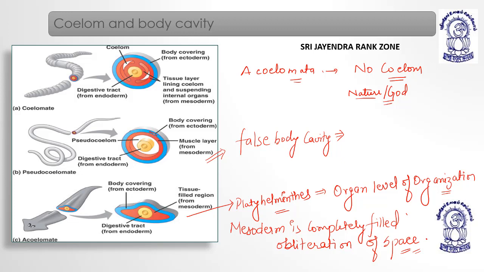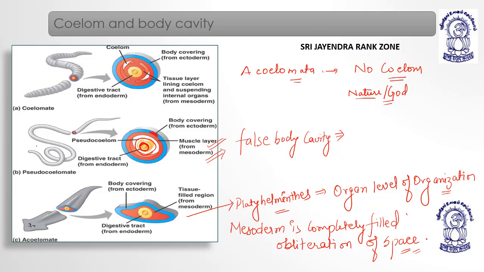this is the ectoderm, the blue part, okay? Then the endoderm, which is making the digestive tract through which the food will go inside. And we can see there is a space. This is a white space, you can see in the figure. This space is the pseudocoelom. This space is not lined by mesoderm, because mesoderm is forming the muscular layer.